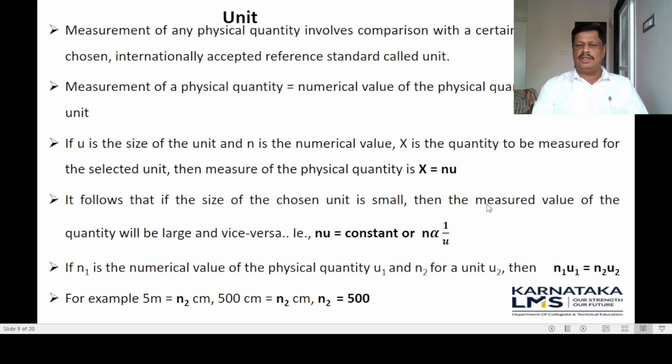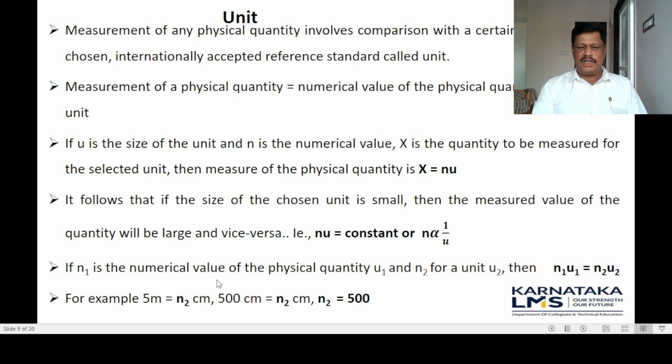That is, nu is equal to a constant, or n, the numerical value, is inversely proportional to u, the size of the unit.